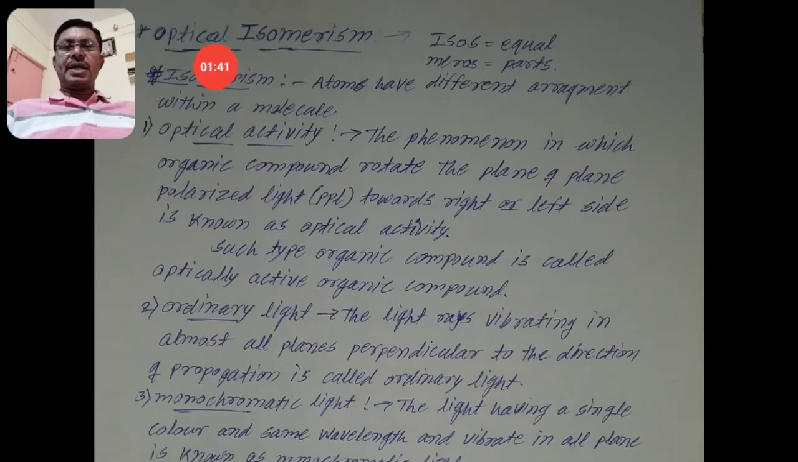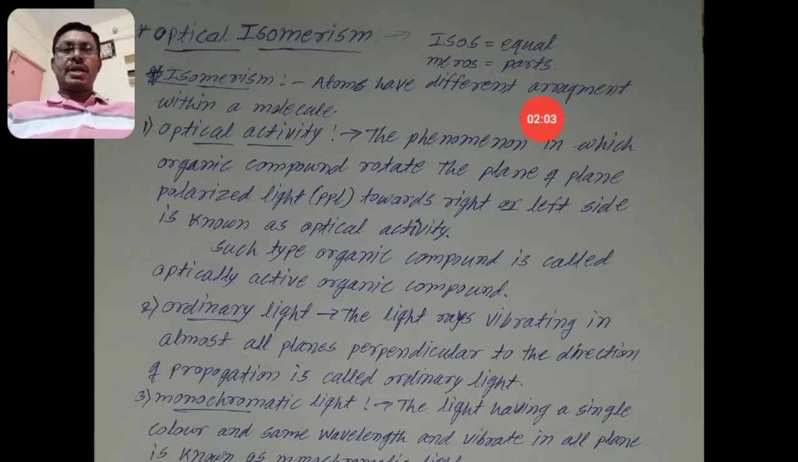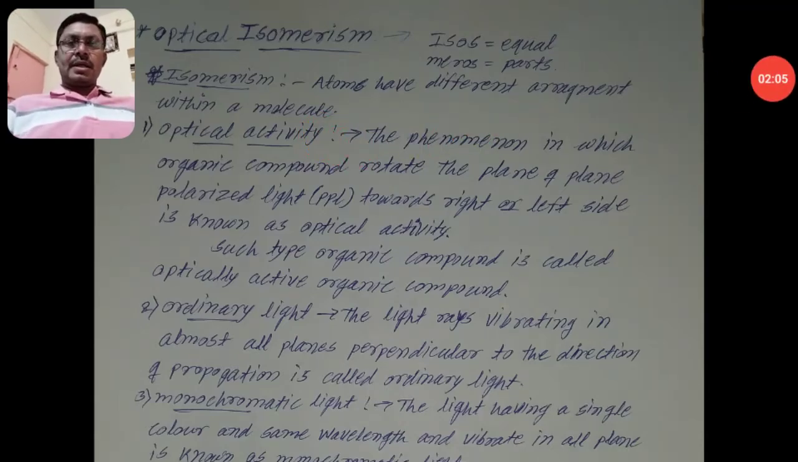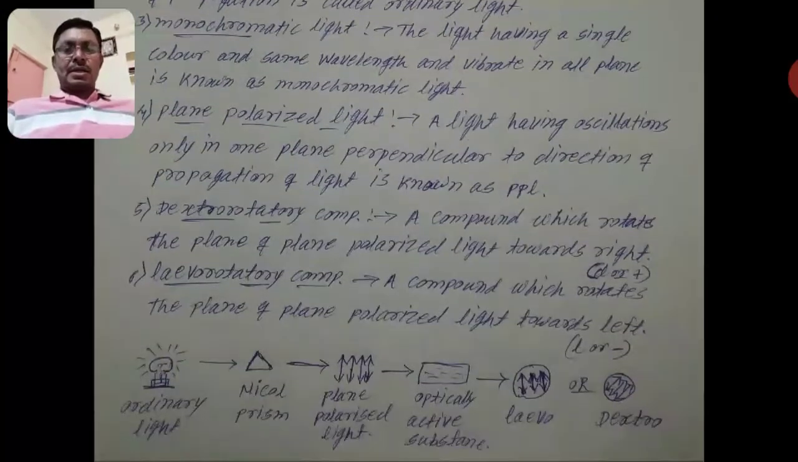Optical means it is related to vision or light. Some compounds give different results with respect to rays of light, and they are isomers of each other. We can discuss that as optical isomerism. For optical isomerism, there are some terms you must know, see in the figure.